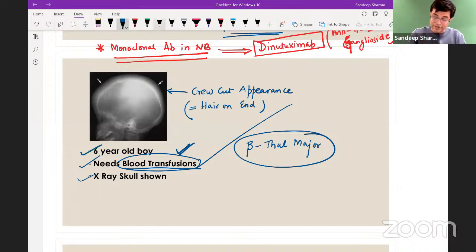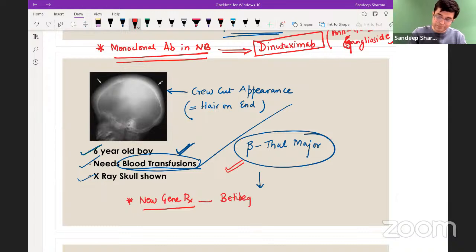Extra edge point, recent update, potential MCQ. I recently posted a reel on this. Name the new gene therapy, also called cellular therapy, available for beta thalassemia major. Yes, it is available in India now. Its name is Betibeglogene autotemcel, also written as Beti-cel therapy.